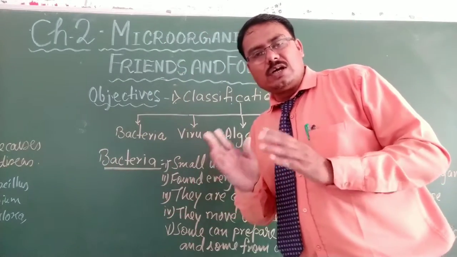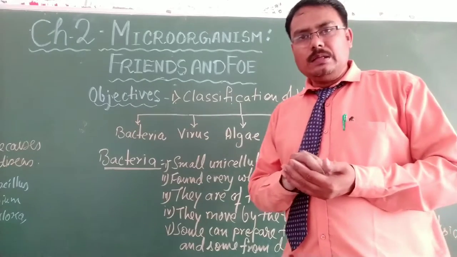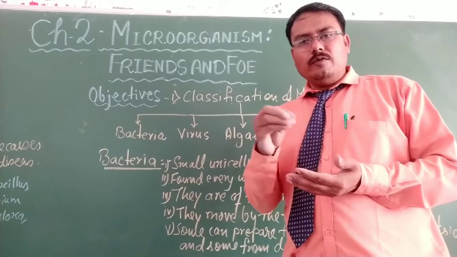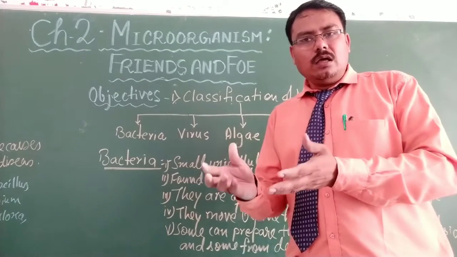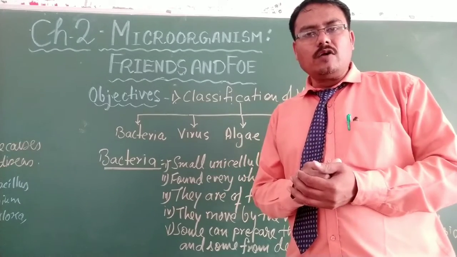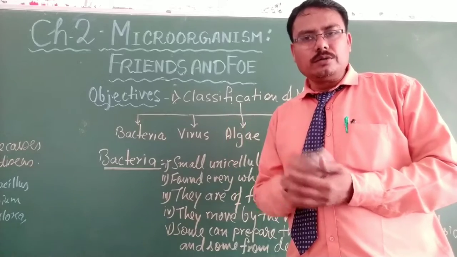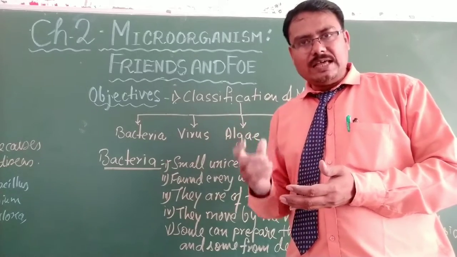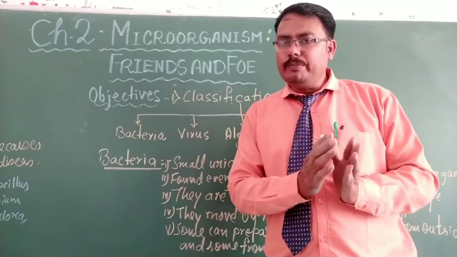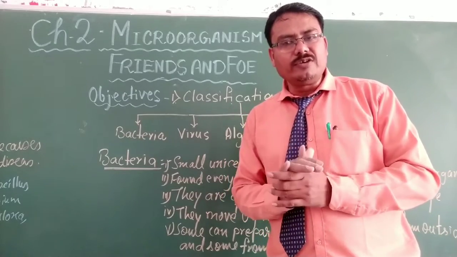Some bacteria are useful to human beings, with the help of which we prepare some things, just like the curdling of milk, meaning changing milk to curd. There is a requirement of certain bacteria which help in changing the milk to curd. This is a useful bacteria.